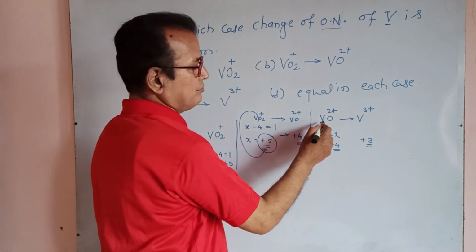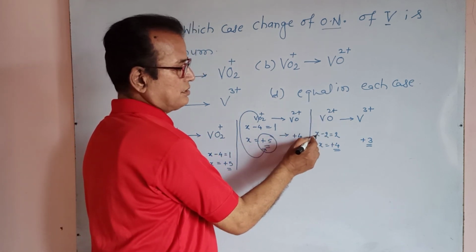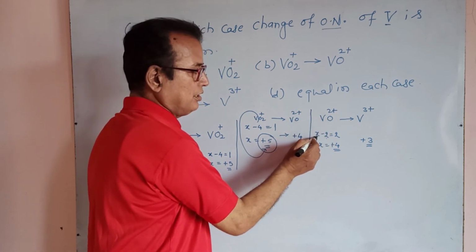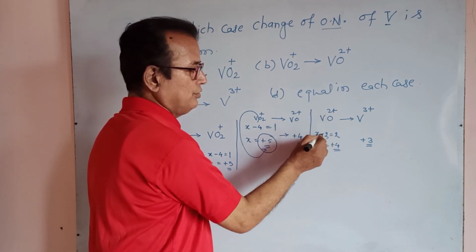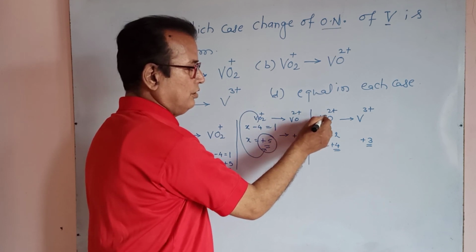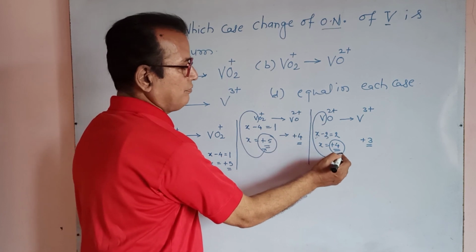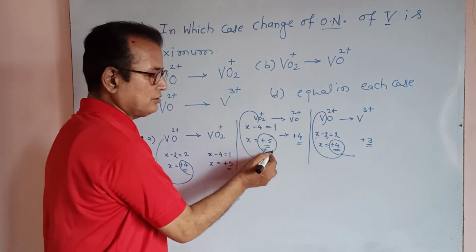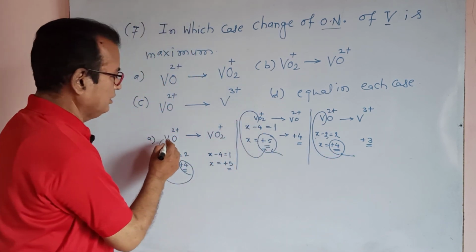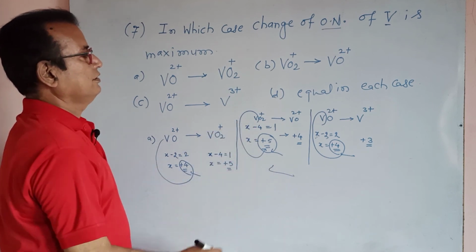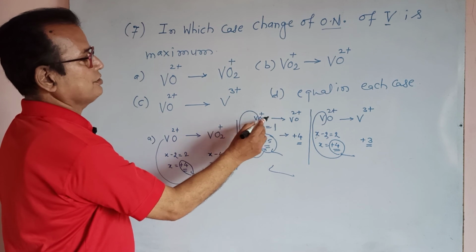Here the same method, X is the oxidation number of vanadium, -2 oxidation number of oxygen, X - 2 is equal to +2, it means X is equal to +4. Oxidation number of vanadium here is +4. Here oxidation number of vanadium is +4, here it is +5, here +4, means our answer is this change, VO2 plus gives VO plus 2.